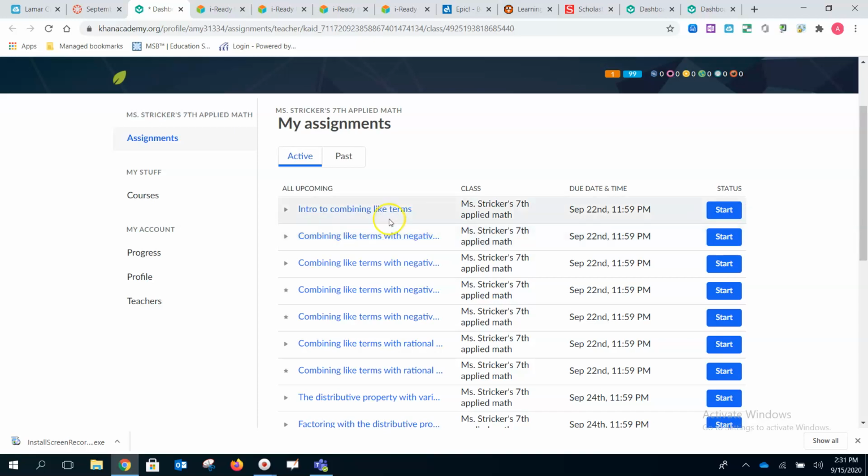So you're going to go through, you're going to do your assignments. I'm going to go in and change these due dates to September 23rd. Yeah, you have to watch a few videos and you have to do some practice. It should not be taking you that long, and you should have plenty of time. However, if the 23rd comes around and you're like, this is way too much, then you just need to let me know, okay? Like I said, this is new for us.